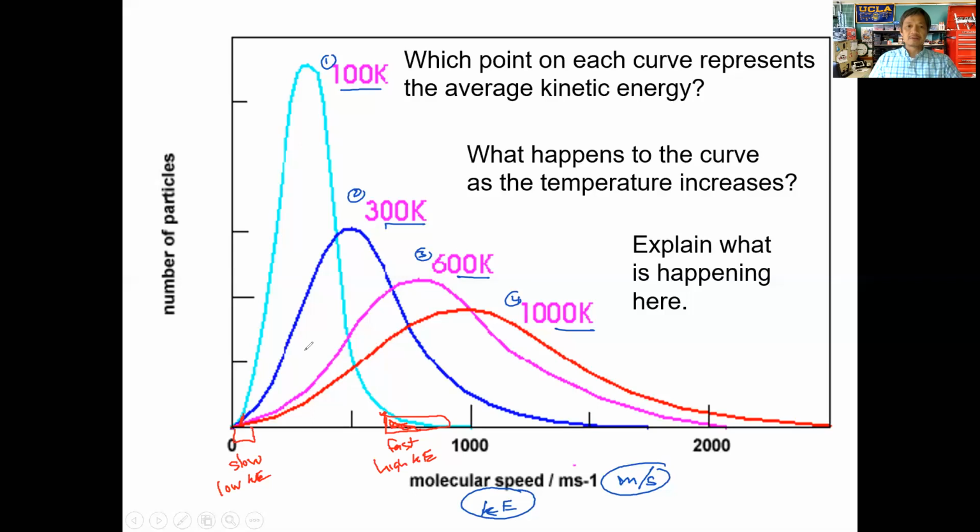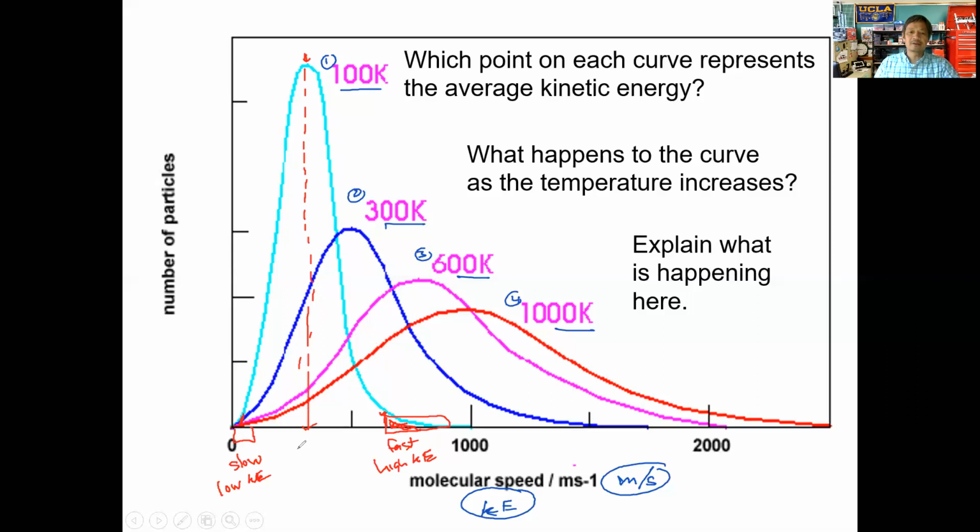As we go up this curve, we have this point right here, which represents the most particles. Most of the particles are sitting roughly around right here.